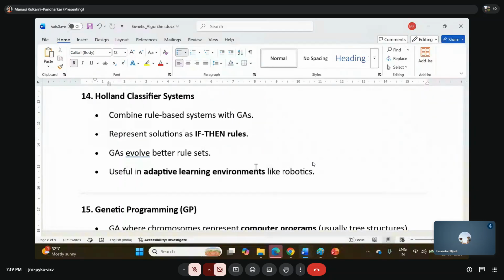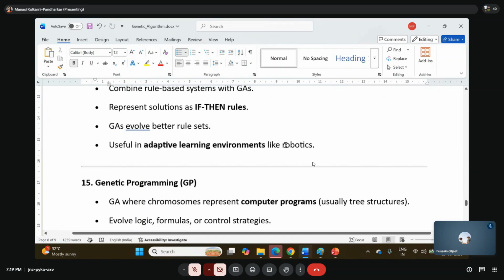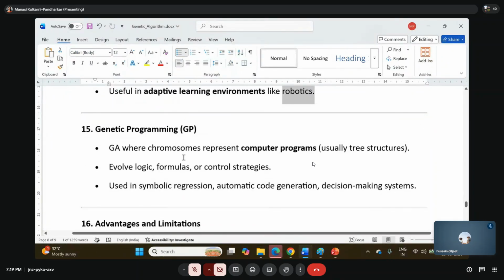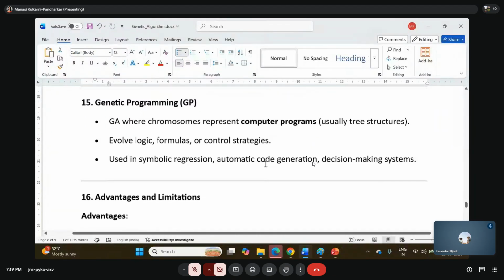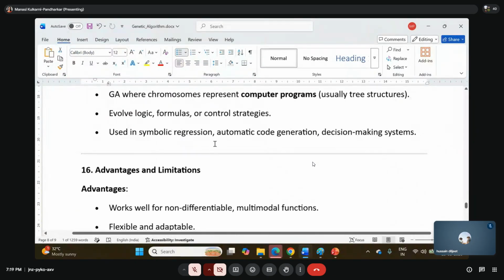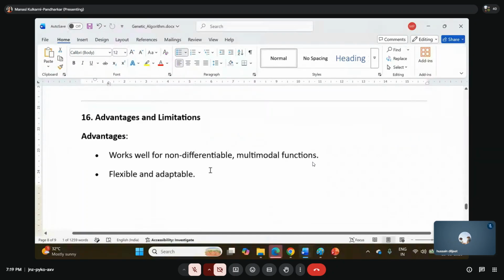Can we combine this? Yes, we can combine this, so that can be another way of doing it, and this can also be used in robotics. Obviously our focus is not on this right now. Genetic programming also exists, like GA where the chromosome represents computer programs, or evolves logic formulas and control strategies, used in symbolic representations, automatic code generation, decision making systems, and all that stuff.